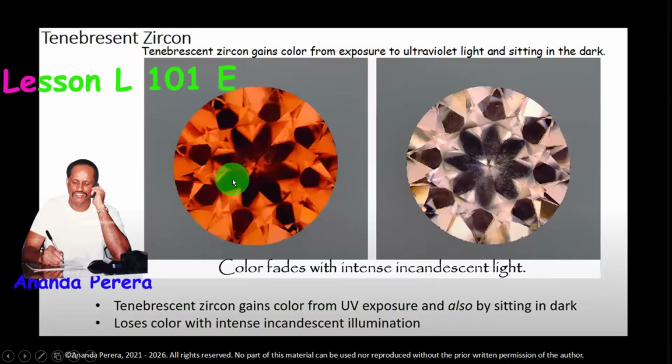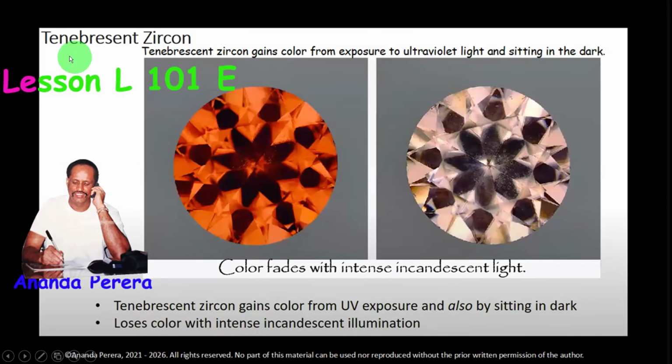Today I thought to teach you the name tenebrescent. Tenebrescent, you should understand this. The zircon here, mention the zircon here. Tenebrescent zircon gains color from exposure to ultraviolet light and sitting in the dark. Color fades with intense incandescent light. Tenebrescent zircon gains color from UV exposure and also sitting in the dark. It loses color with intense incandescent illumination.